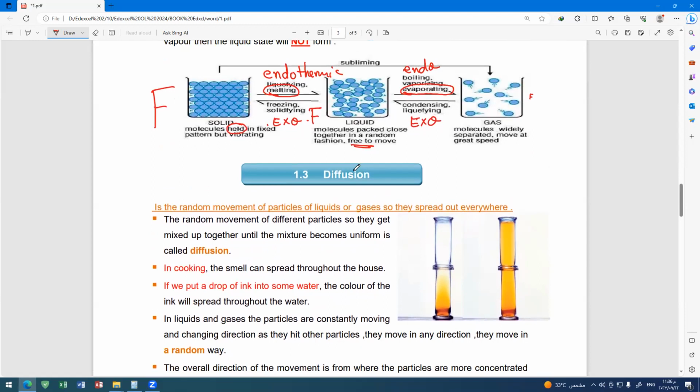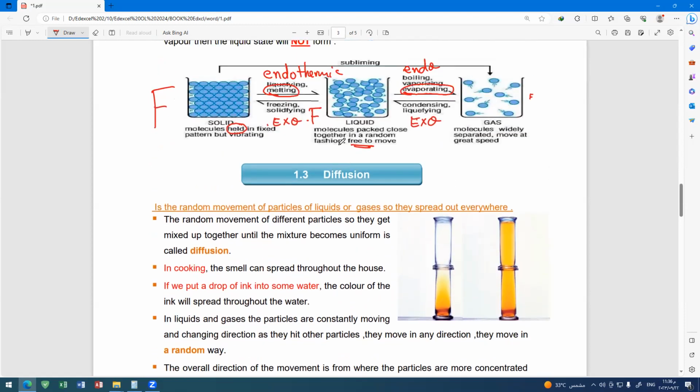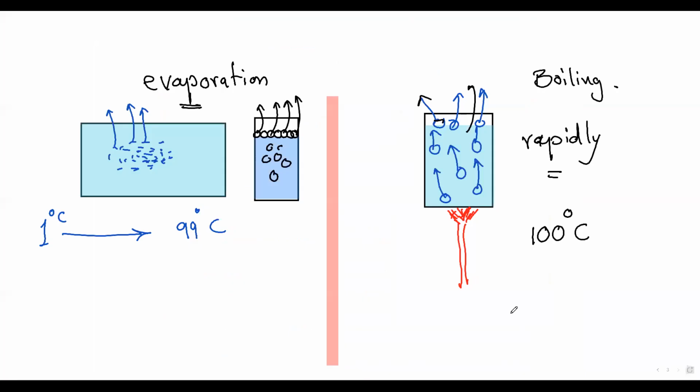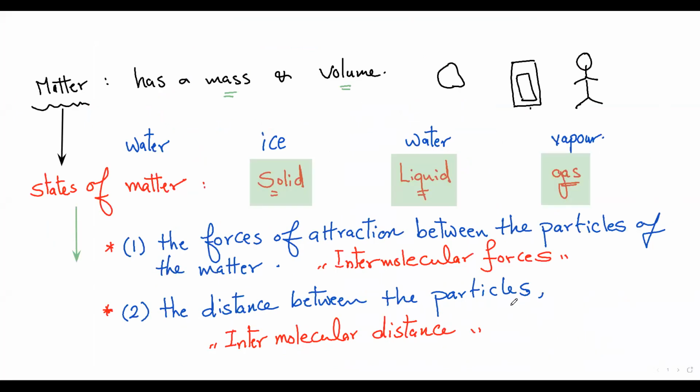What about the particles and diffusion? What is meant by diffusion? Diffusion is a very excellent behavior of the particles. It's very simple to know. We start with matter.